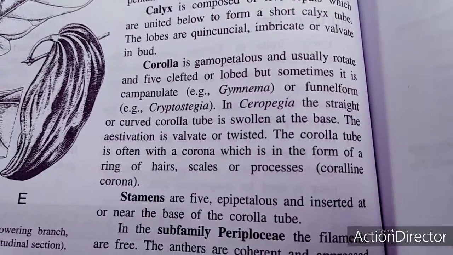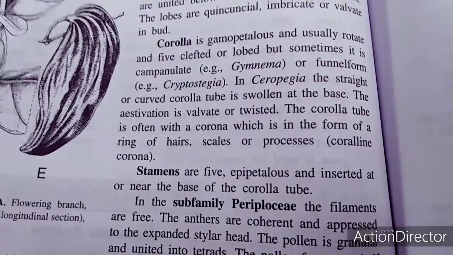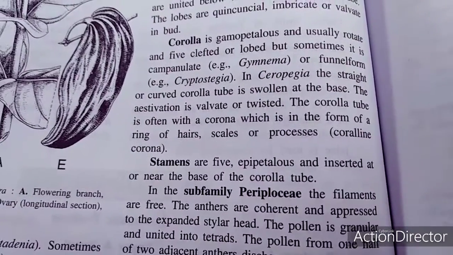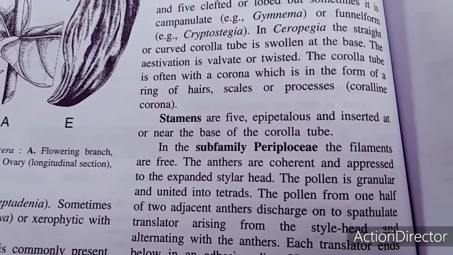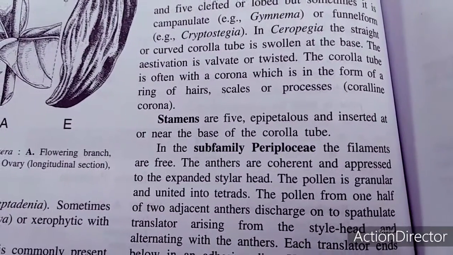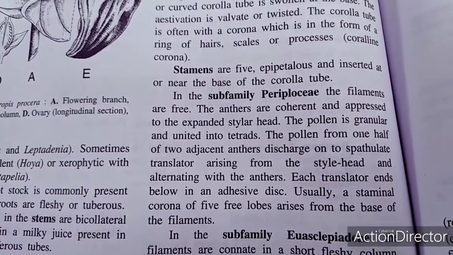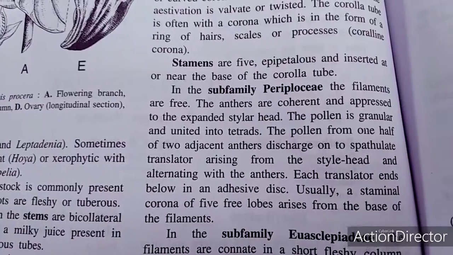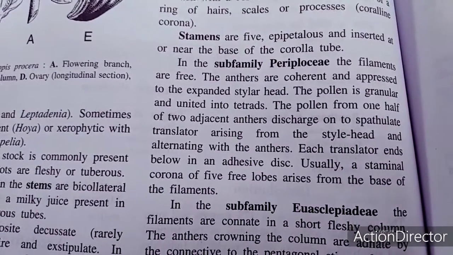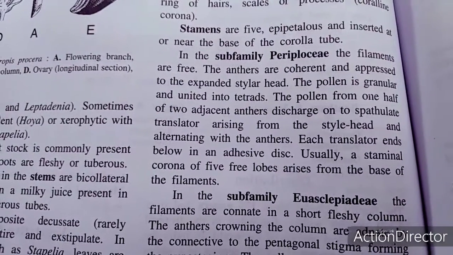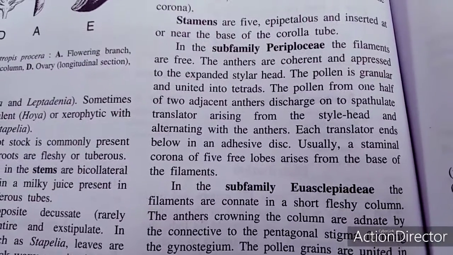Also the corolla tube often has a corona, which is in the form of a ring or hairs, scales or processes. Stamens are 5, epipetalous, inserted at or near the base of the corolla tube. There are subfamilies also. In the subfamily Periplocoideae, the filaments are free. The anthers are coherent and appressed to the expanded stylar head. The pollen is granular and united into tetrads.